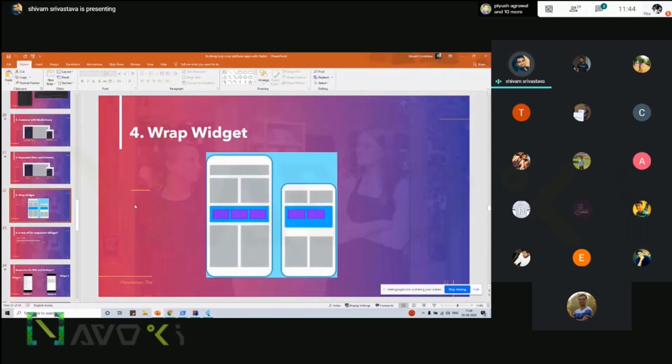Another way is the wrap widget. Suppose you have some content, like up to 3 boxes, and the device size decreases, so it might go out with a pixel overflow. What the wrap widget does is make sure that any extra widget that does not fit will move to the next line. It works on the horizontal axis as well as the vertical axis.